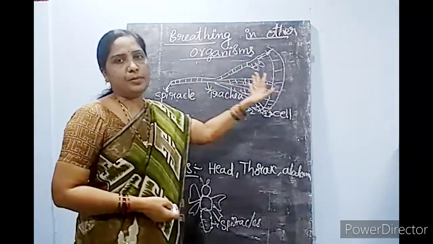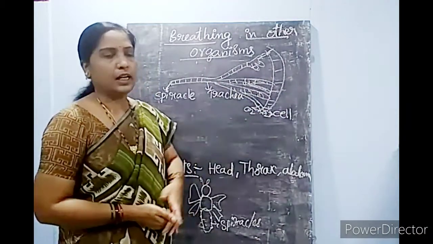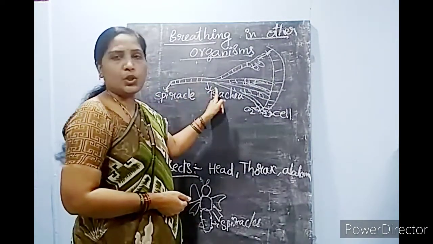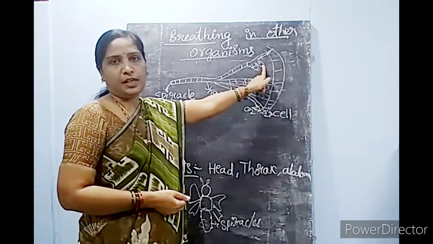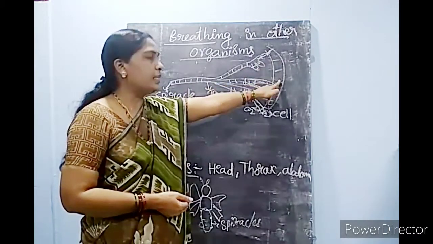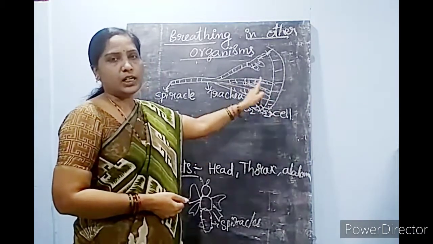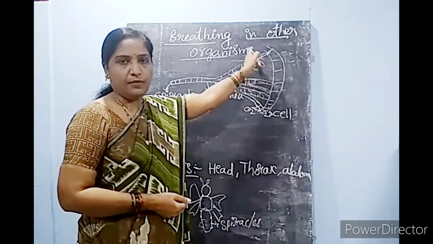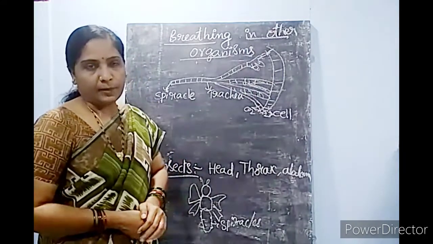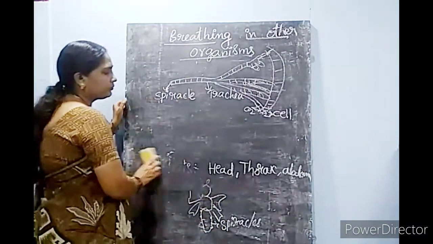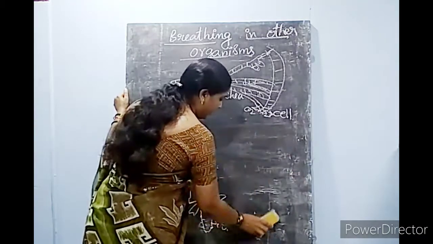So the main respiratory organs in insects are the spiracles. Through the spiracles, air goes to the trachea, from the trachea to the tracheal branches. Each tracheal branch is connected to cells so that oxygen is supplied to each and every part of the cell. Understood? So next we come to the aquatic animals.